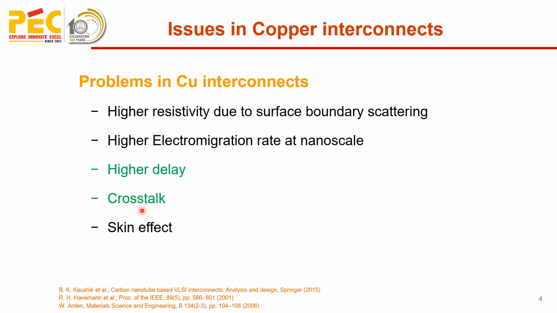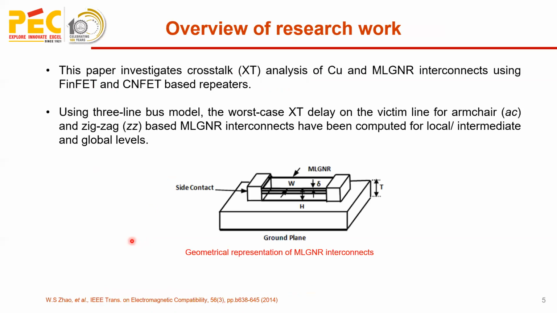Inductive effects are also becoming active at higher clock frequencies. Further, as modern day ICs operate at gigahertz frequencies, skin effect has started playing a critical role in the performance of an IC.